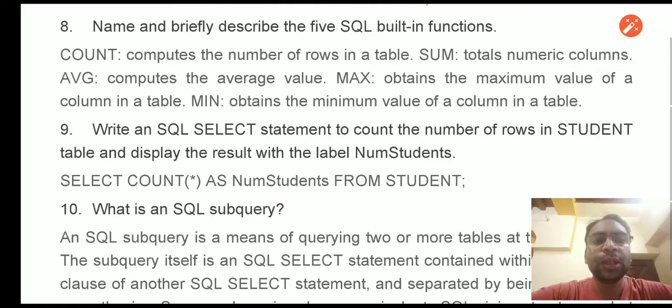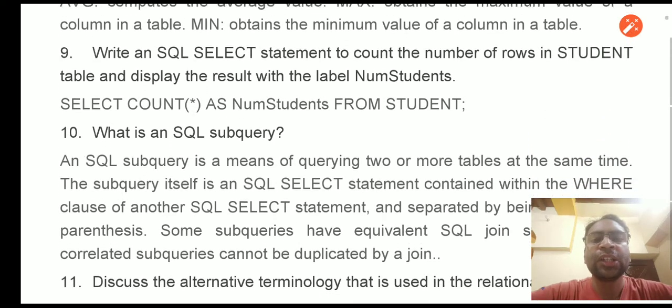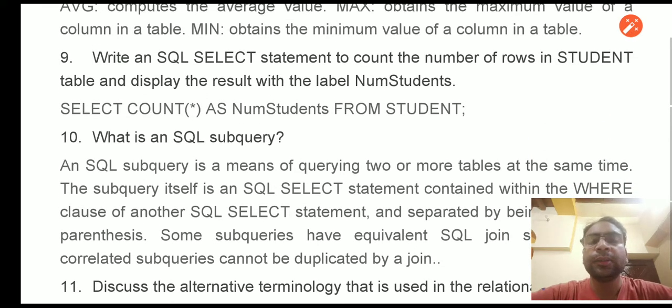The next question, the last question for the day: what is an SQL subquery? Right, we have already seen the concepts of subqueries and nested queries. So basically a subquery is a query which transfers or fetches the result to another query. So it is basically pipelining. When we perform a sub select query, it fetches some results from some rows, and those rows or results are fed back into another query.